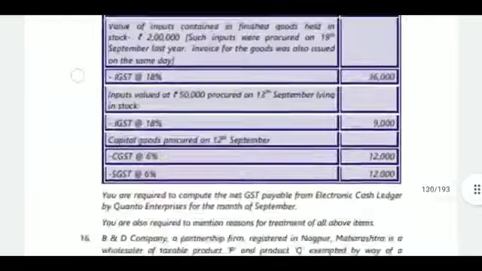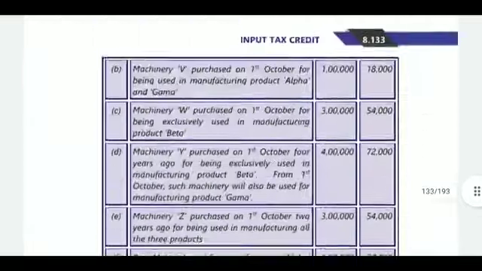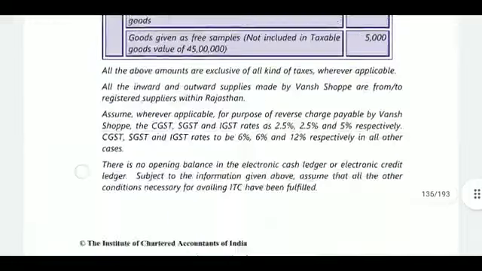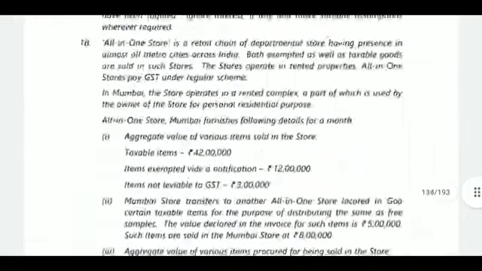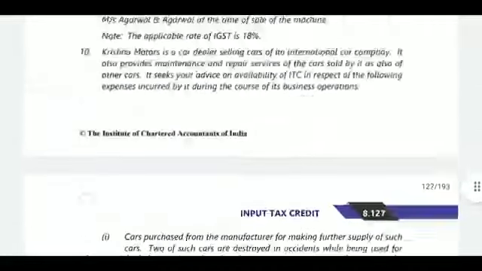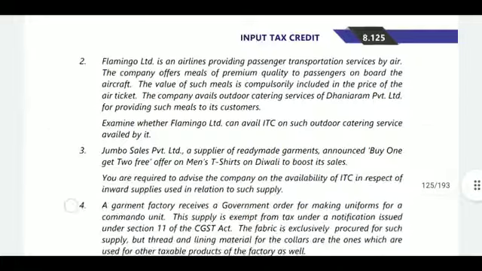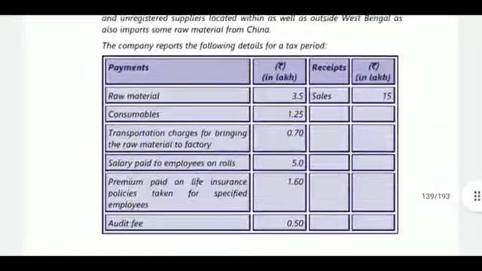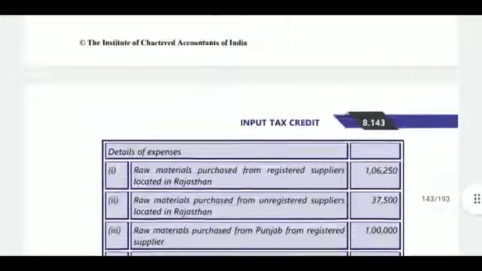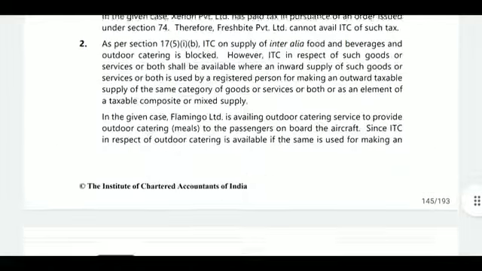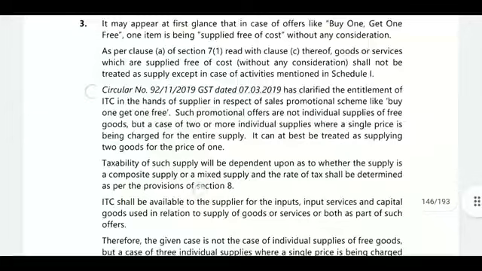But in some cases, when the amount of one product is included in another product, it will be treated as consideration received. So in our case, question number 3, they are providing two shirts for one shirt price. So it may be treated as they are collecting the amount for one item, so they may be allowed for the entire single price charged.